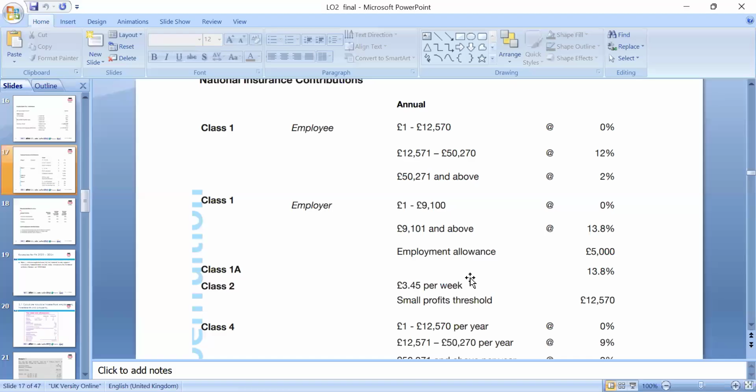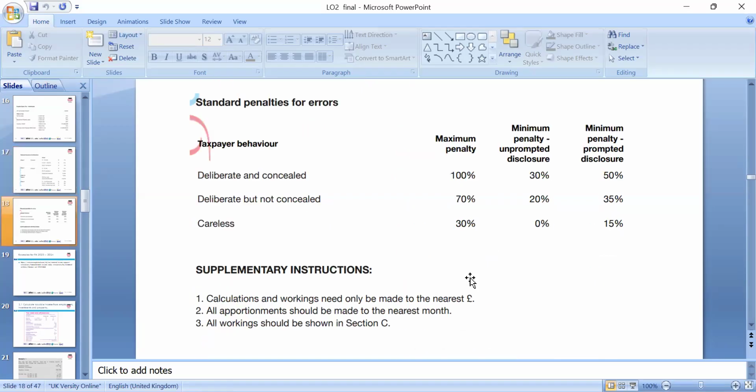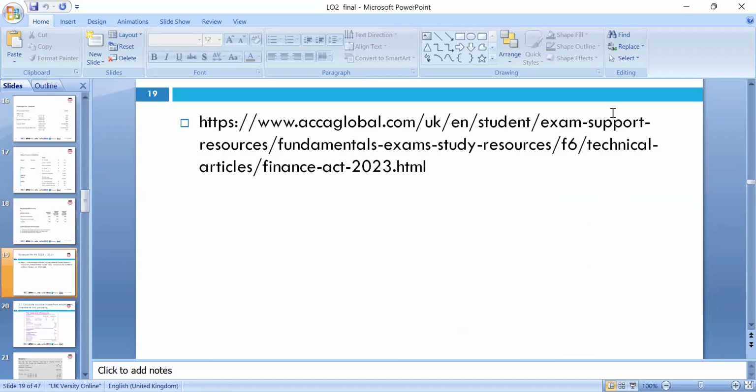So 13.8% is the insurance which the employer needs to pay accordingly. This tax year's budget has further increased it, which we can look at next year in the Finance Act. Okay, so please note the fines and penalties if you deliberately do things, which we need to look at.